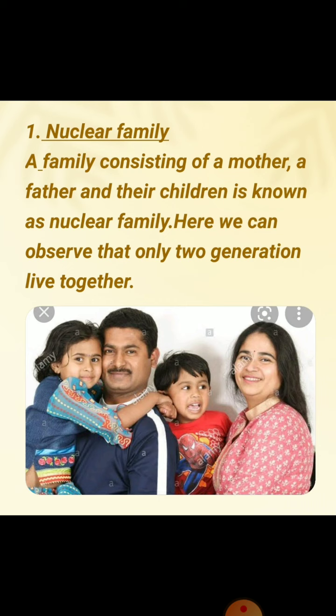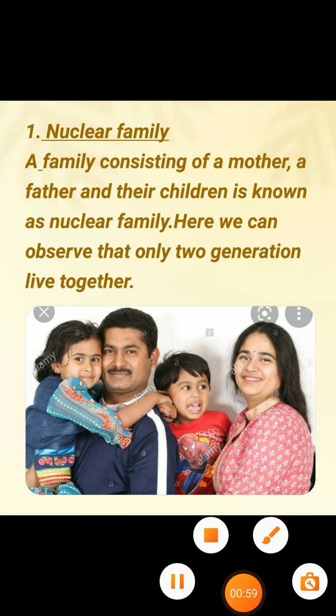Here we can observe that only two generations live together, as we can see in this picture: a father, a mother, and their children, isn't it? And we have also learnt about the joint family.